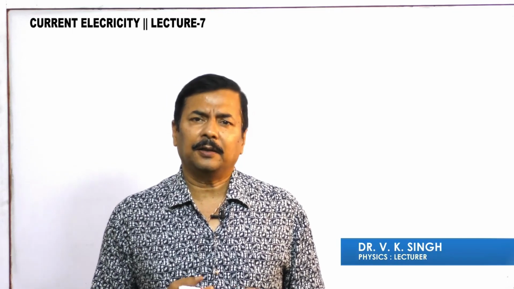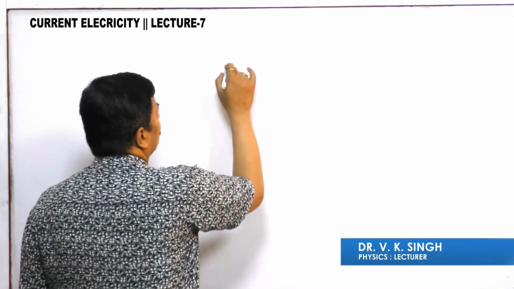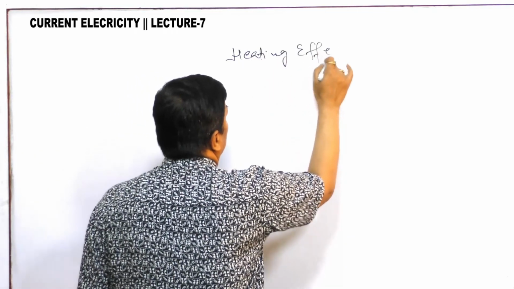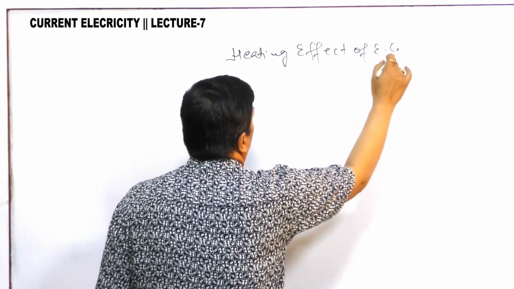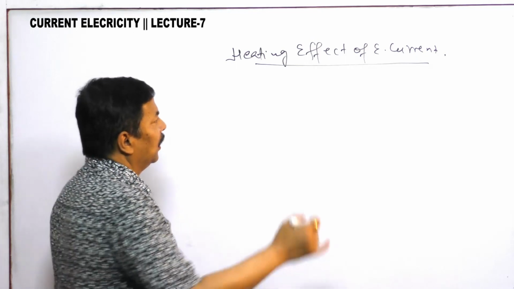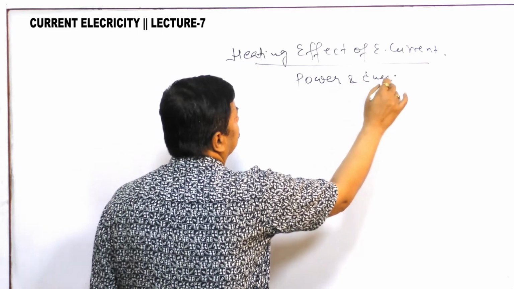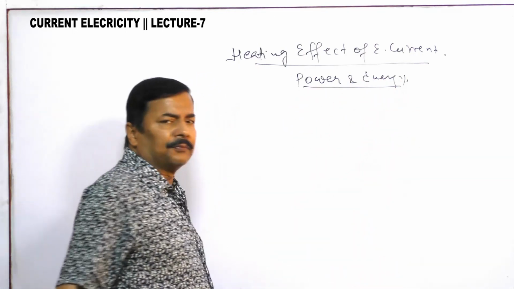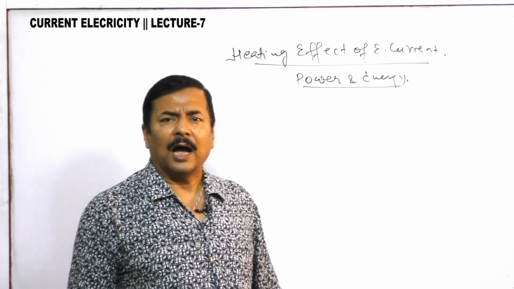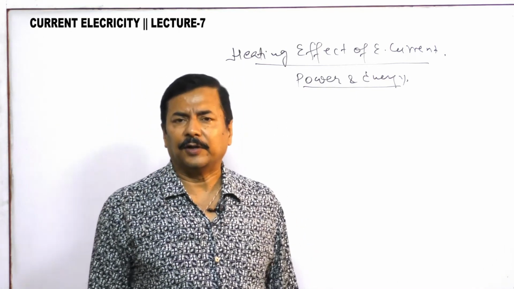We are today starting the next exercise of current electricity, that is heating effect of electric current. This can be understood in terms of power and energy. This thing you have read already in your junior classes, and here I would like to discuss with you the current scenario of electric current in our country Nepal.